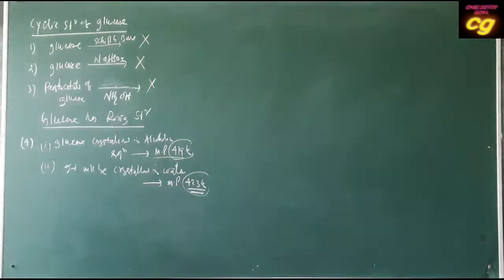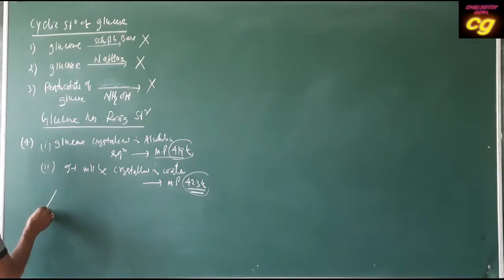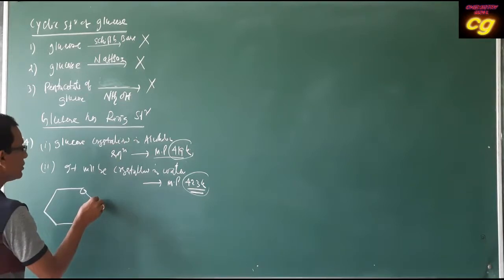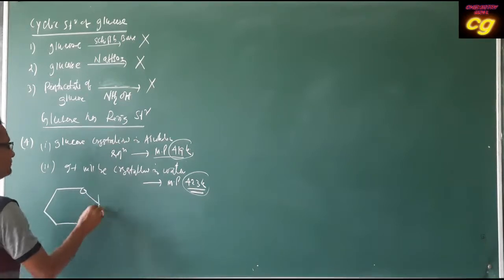These two structures are like this. This is the ring structure of glucose.